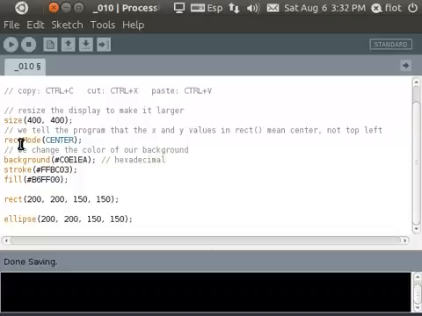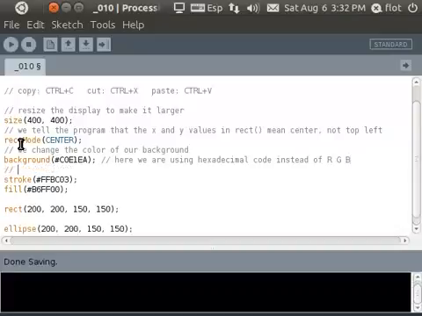Here we are using hexadecimal code for the color, instead of RGB, like we did before. With the stroke, we change the border color or the line color.